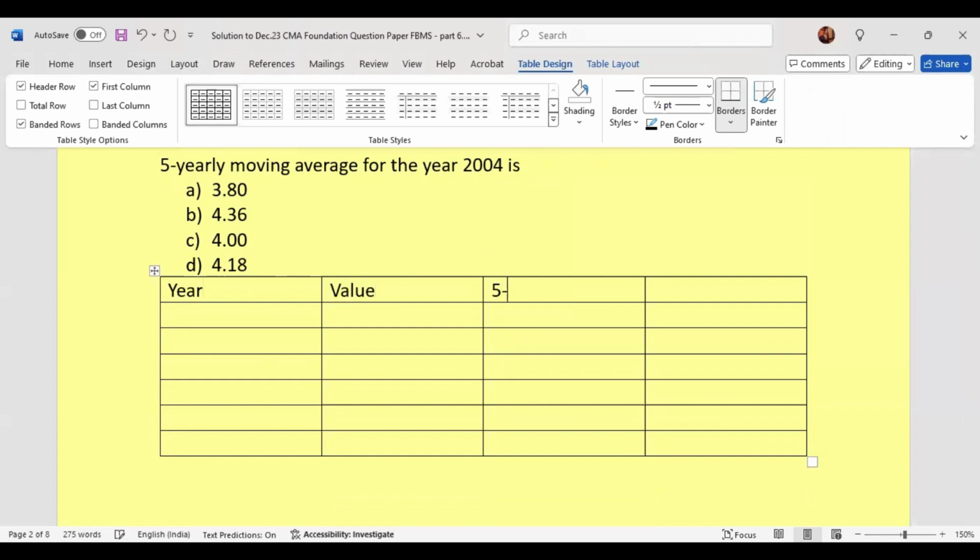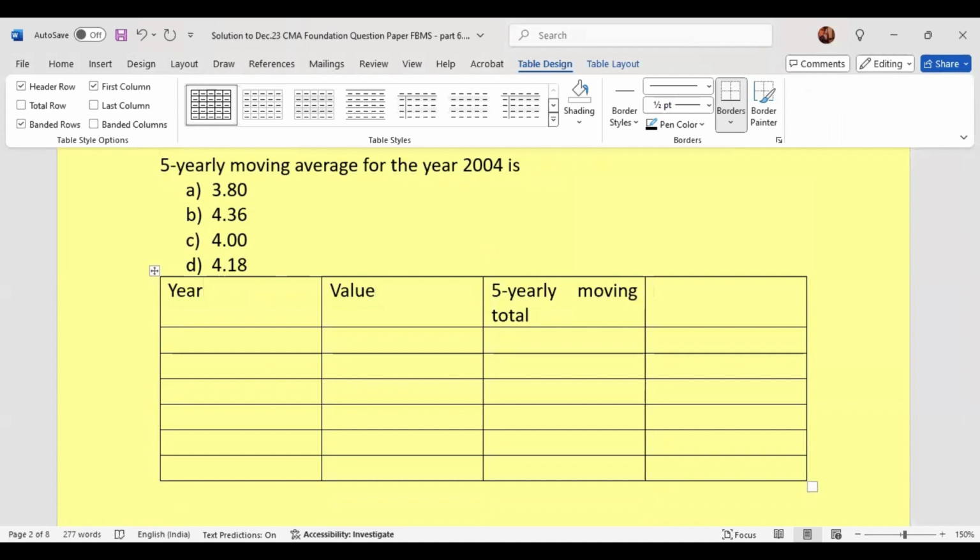Here we calculate 5-yearly moving total. We'll calculate 5-yearly moving average.